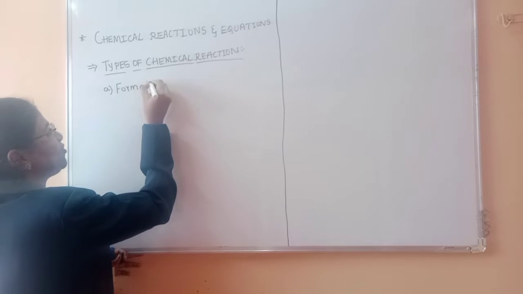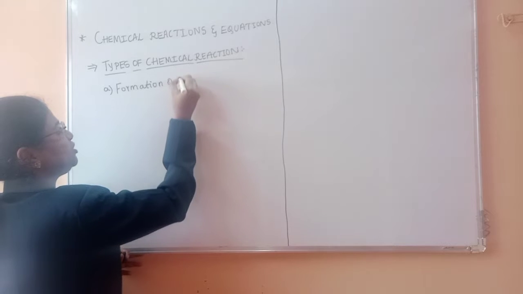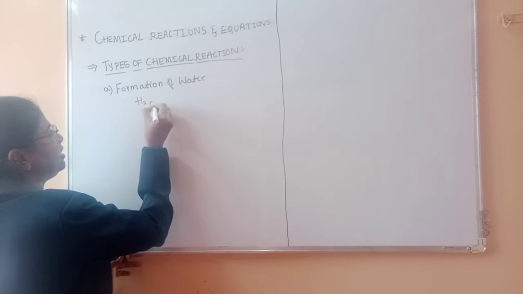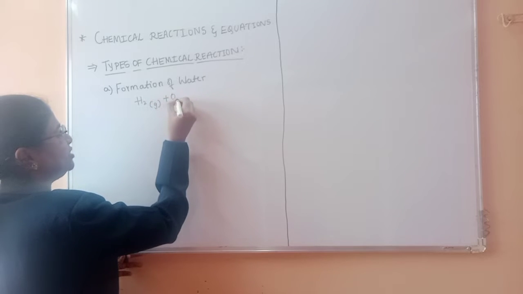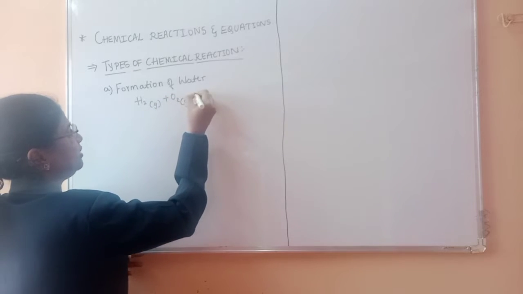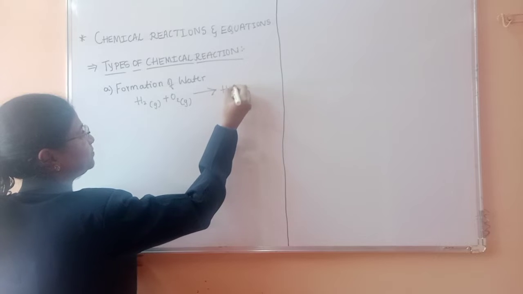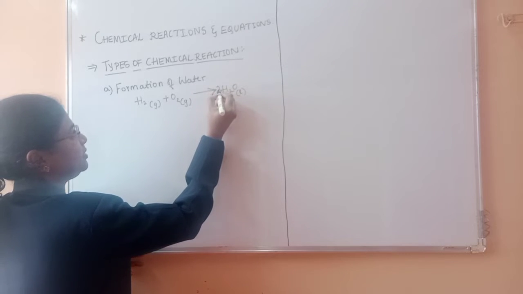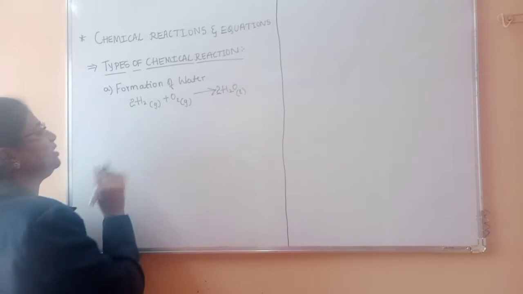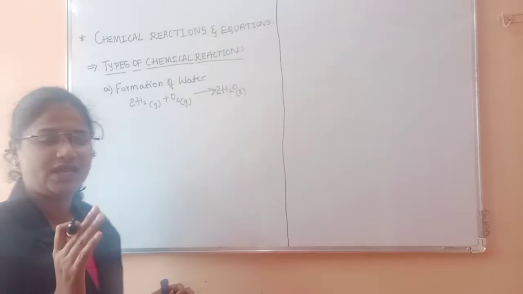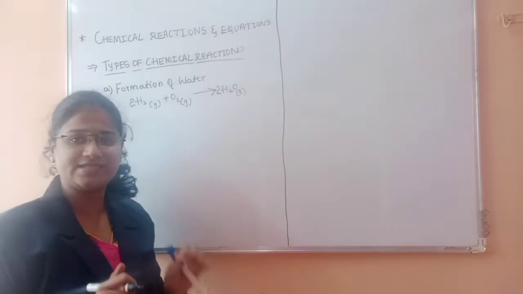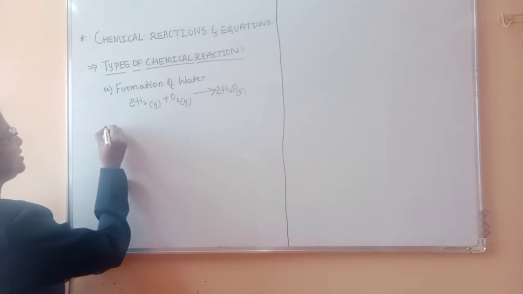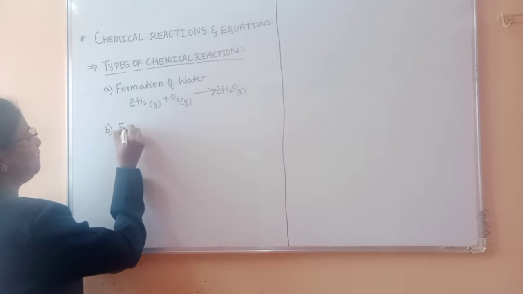Formation of water. In the formation of water, we know that hydrogen combines with oxygen to give water. Fine. So let me balance it. Hydrogen and oxygen are the reactants and water is the product. Similarly, let us take one more reaction, that is the formation of ammonia.